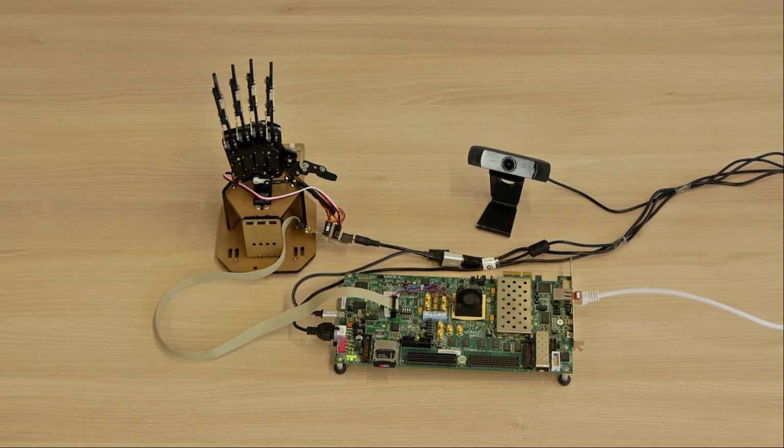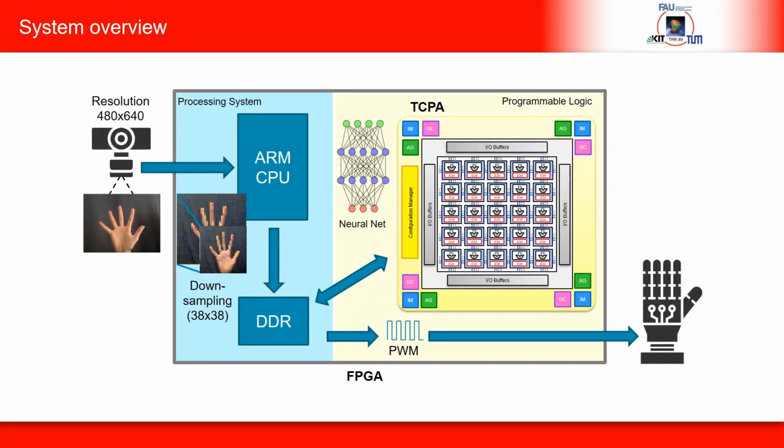The shown demonstrator takes images from a standard USB camera. Based on a pre-trained convolutional neural network, CNN, for hand sign recognition mapped to a tightly coupled processor array that is prototyped on the shown FPGA board. A connected robotic hand shall imitate each detected hand pose of a person in the image in real time. In the following, we give an overview of the system implementation.